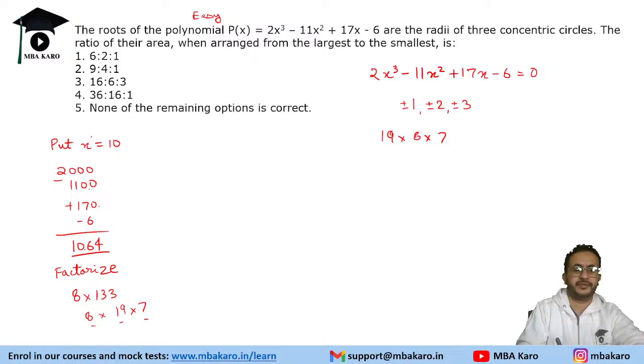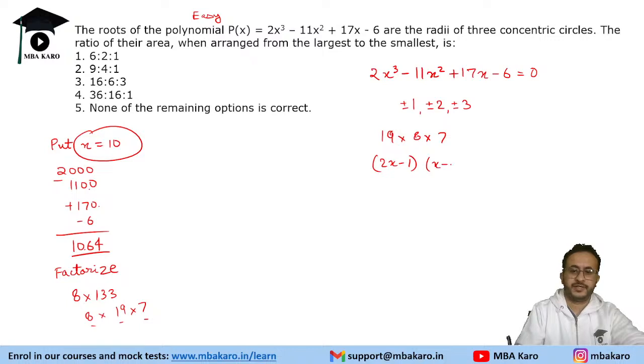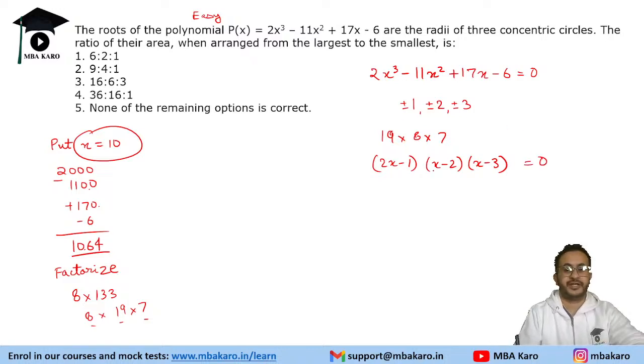अब क्या करेंगे, जो हमने x को 10 माना था, we will reverse it. ठीक है, रिवर्स कैसे करेंगे? 19 can be written as 2x minus 1, 20 minus 1, then x minus 2 and x minus 3. Okay, so we get these as the roots. Like instead of putting x equal to 1, 2, 3 and trying it, you can do it this way also. Okay, so this is an interesting method.